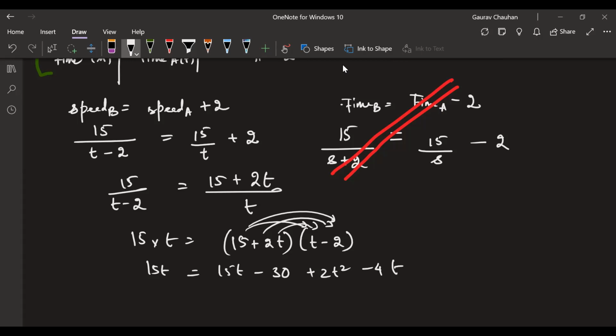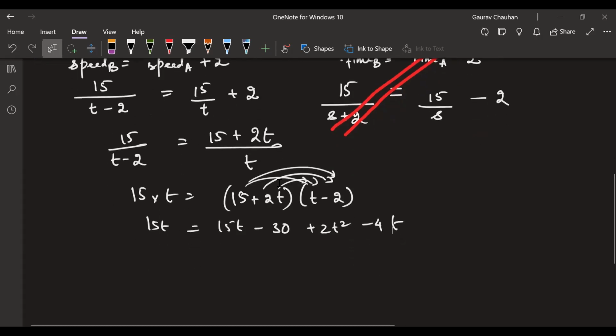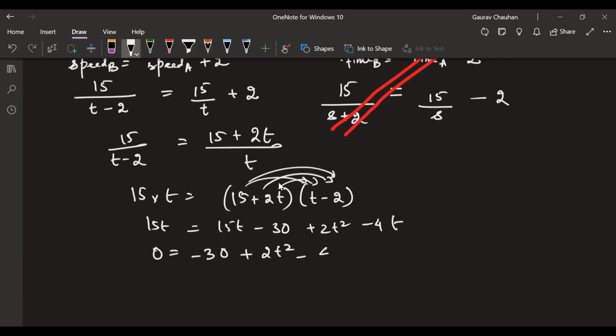Someone said, sir. Manisha, are we wrong somewhere? We good? Okay. 15T can be cancelled. Or if you want to do it properly, take 15T to this side, it will become minus 15T, and it becomes 0T. So 0 is equal to minus 30 plus 2T square minus 4T. So far, why is the left-hand side 0? You good with that? Now you see, this has a common factor 2. Remove that factor, it will be easy to solve. Divide by 2 completely.